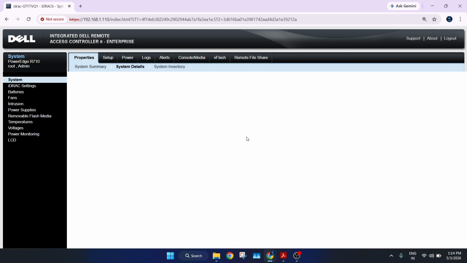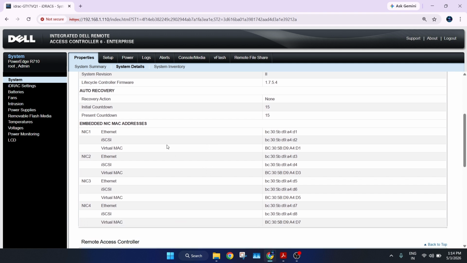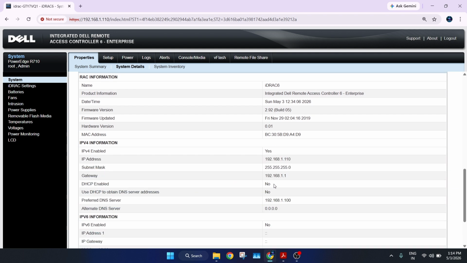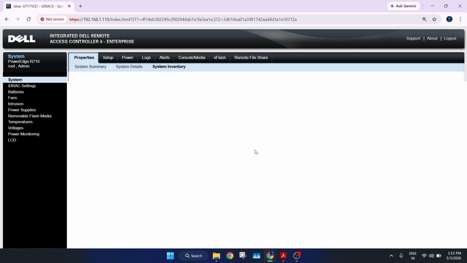In the system details, you can see server details like the serial numbers and what NIC cards are available. All this kind of information is available. If you go to system inventory, you will have even more hardware details.